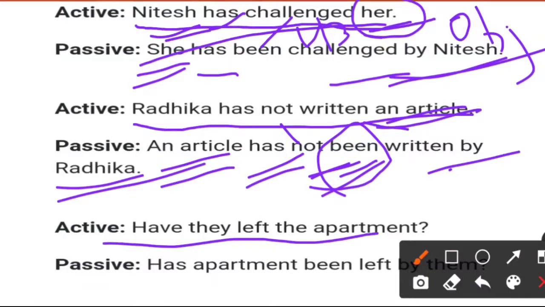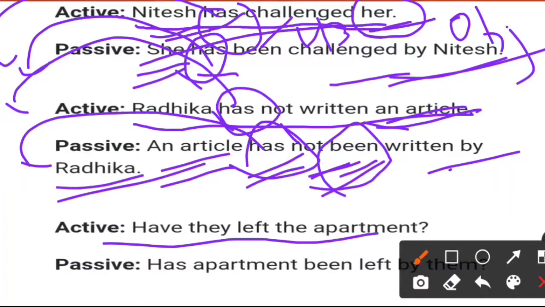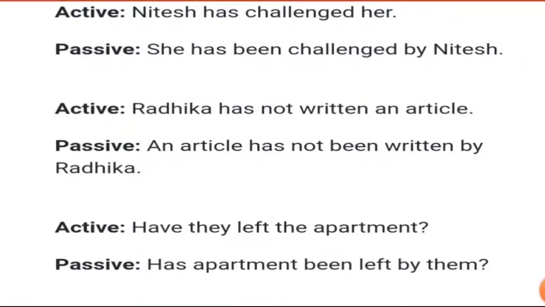So the only difference you can see is have. For example, if we want to convert this sentence into an interrogative sentence, we will have to put that word here. Same thing in the passive voice, this word we will have to put here. Then it will be considered an interrogative passive voice. Now here you can see, have they left the apartment? Has an apartment been left by them? So it is very easy.